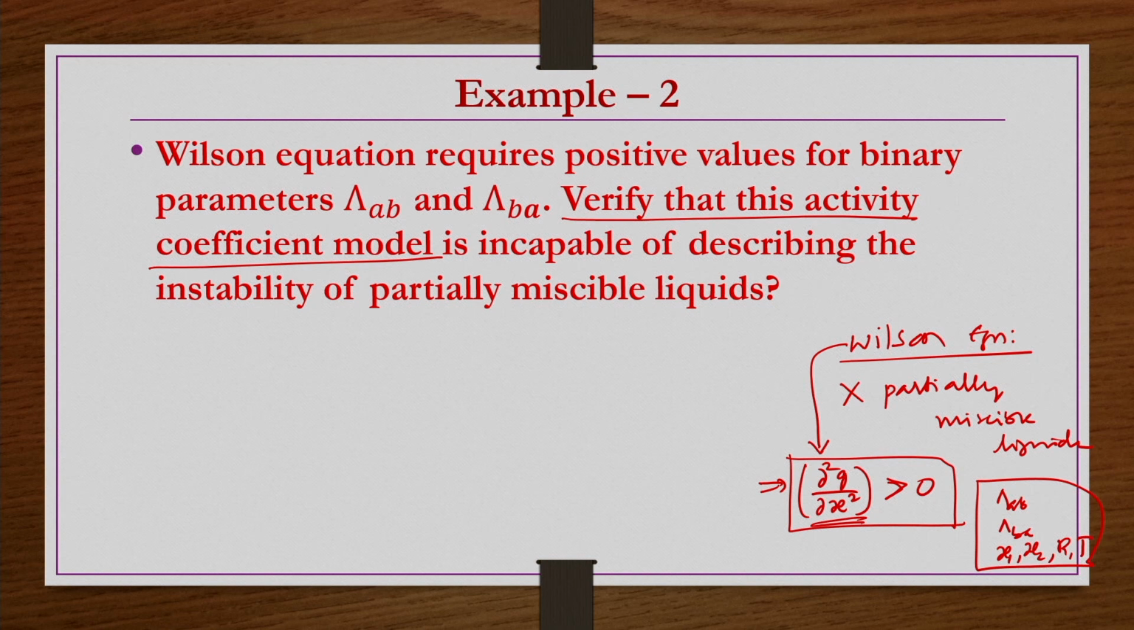Right. So, for the Wilson equation, whatever GE expression is there, we have to write in place of G, which is equal to sigma xi GI plus RT sigma xi ln xi plus GE. In place of GE, you write the Wilson equation and then take the second derivative of this G with respect to the mole fraction. Then you will find that for any combination of these parameters, this second derivative is always going to be positive. That is what you find.